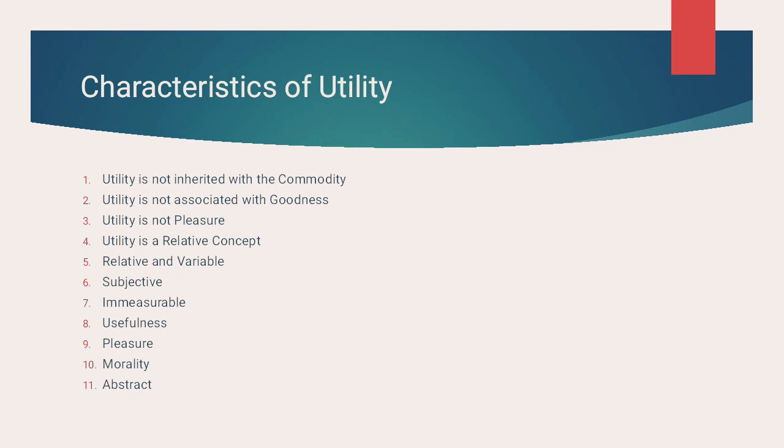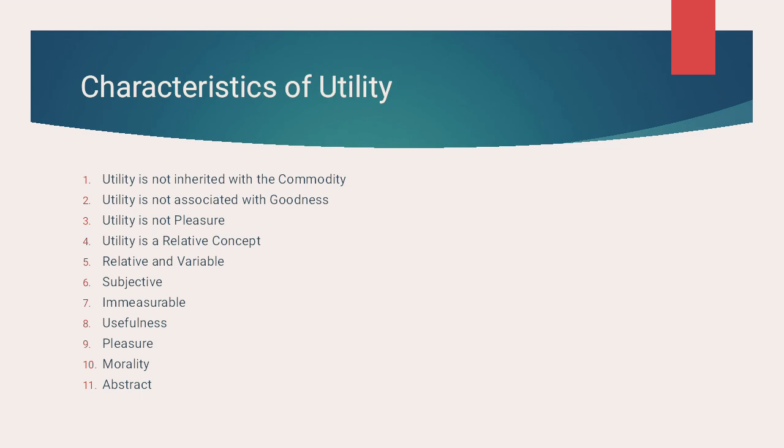For example, if a person is addicted to something, he would have utility in it. But if the other person is not addicted, he won't. And the utility of a commodity depends upon the mental attitude and intensity of desire of a person. So as you all know, everyone has utility just because they have want, they have desire to acquire something.